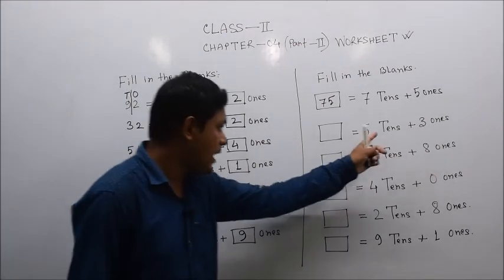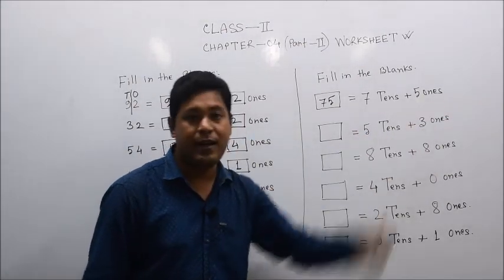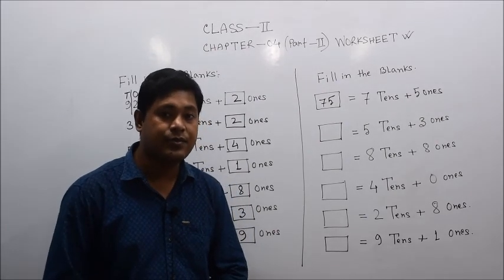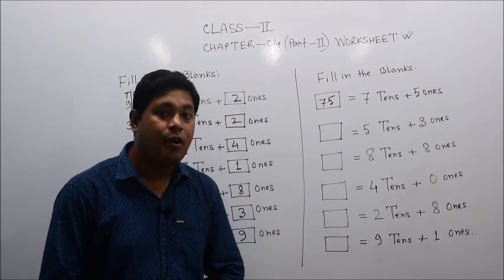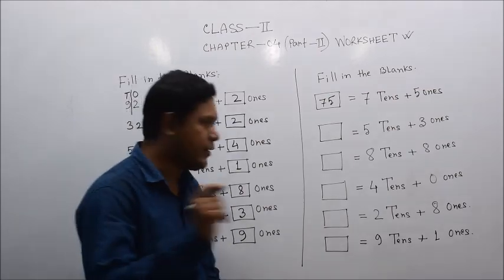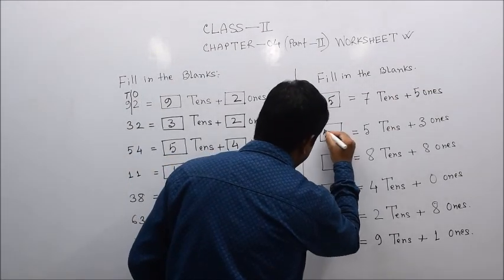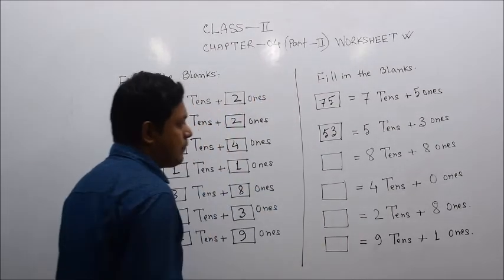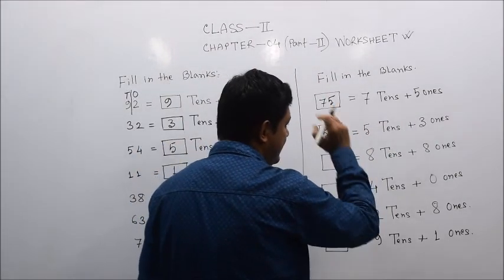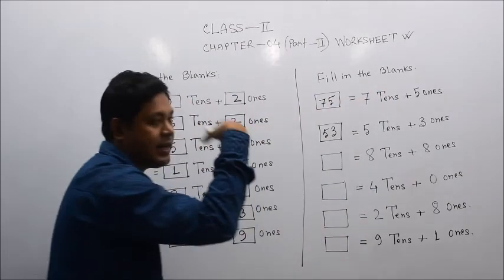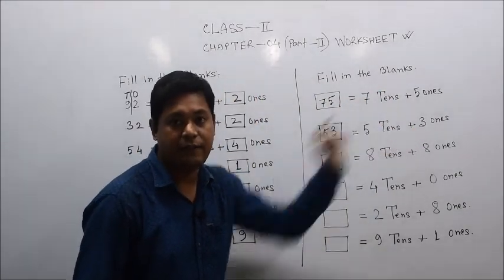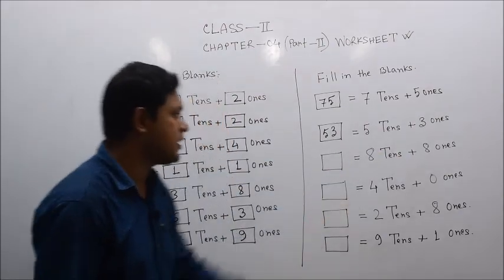Okay. Now 5 tens and 3 ones. Anyone? 5 tens and 3 ones. Okay, 53. Very good. This is 5 and 3, 53. Because 5 is in the place of tens and 3 is in the place of ones. That becomes 53. 5 tens and 3 ones: 50, 5 tens, 5 into 10, 50, and plus 3, that is 53.